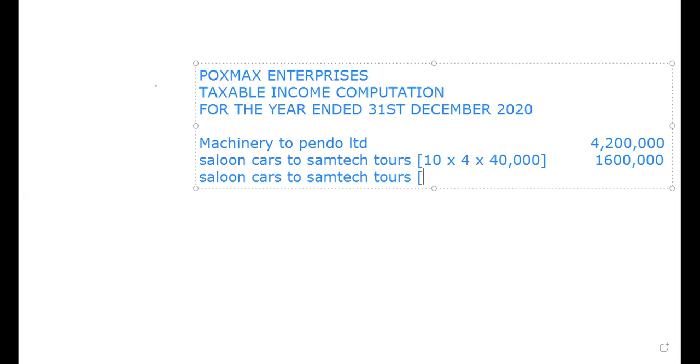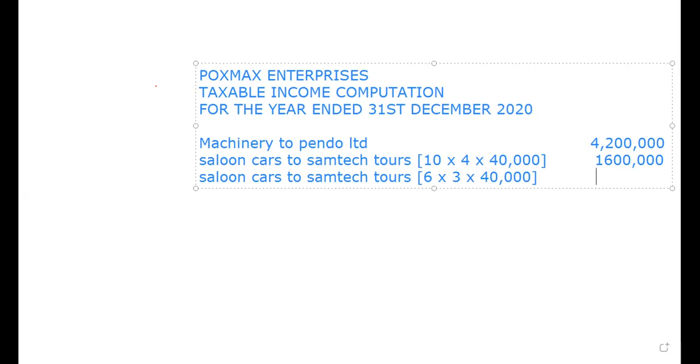If they return 4 and it was 10, 6 will remain. Then multiply by the additional 3 months. The amount is still the same, 40,000. Close the bracket.